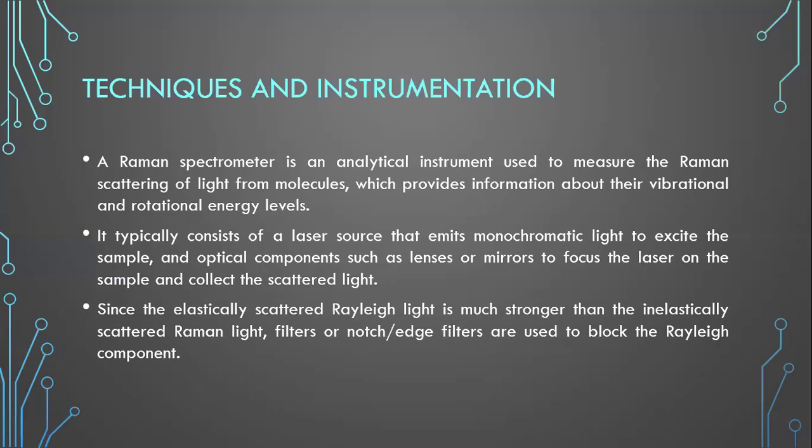Next comes the techniques and the instrumentation part of the Raman spectrometer. It is an analytical instrument used to measure the Raman scattering of light from molecules and provides information about the vibrational and rotational energy levels. Typically, for incident light, we use a laser source that emits monochromatic light to excite the sample, and optical components such as lenses and mirrors are used to focus the laser on the sample and to collect the scattered light. The elastically scattered Rayleigh light is much stronger than the inelastically scattered Raman light. Filters are used to block the Rayleigh component.